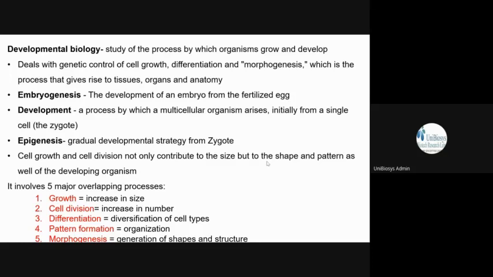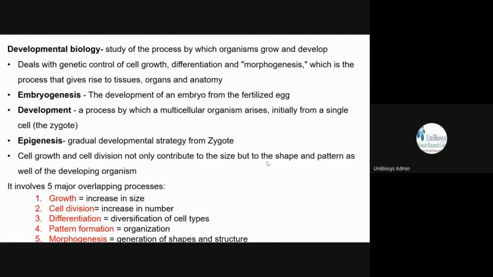And then there is a term, development. So what is development? There is a single cell which is formed after the fertilization. That cell is the zygote, and the process by which this zygote, a single cell, becomes a multicellular organism is all about development. And then there is a term called epigenesis. So what is epigenesis? This gradual process of development from zygote to the basic morphogenetic anatomical features of an organism, this gradual developmental strategy, is known as epigenesis.